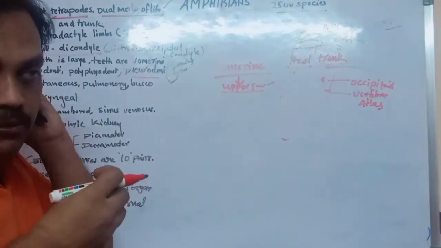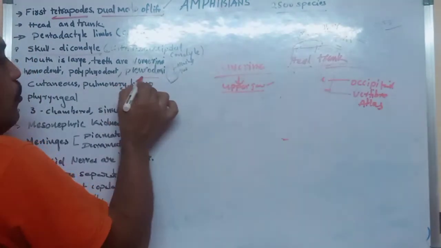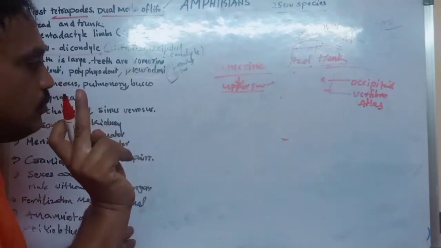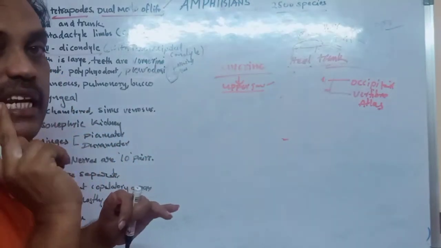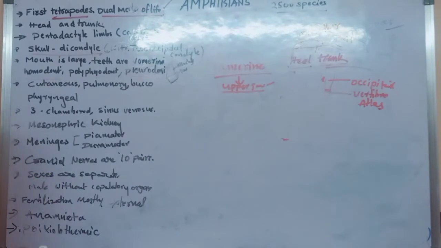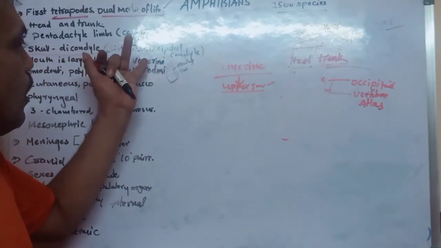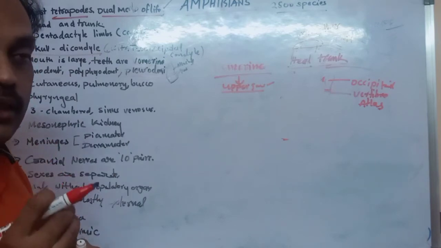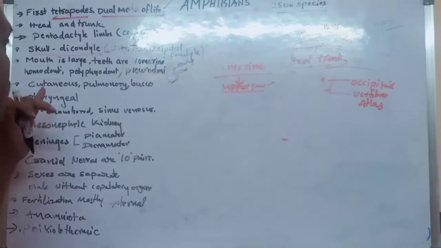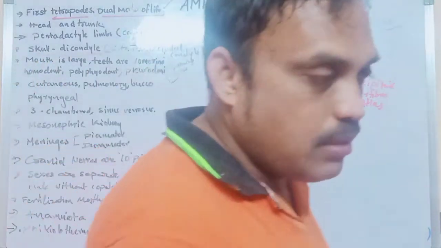And pleurodont means teeth are attached to the jawbone on the inner side. So here, omorine teeth are present in the upper jaw while the lower jaw is absent, and homodont, polyphyodont and pleurodont teeth are present in amphibians. That is very important for NEET.